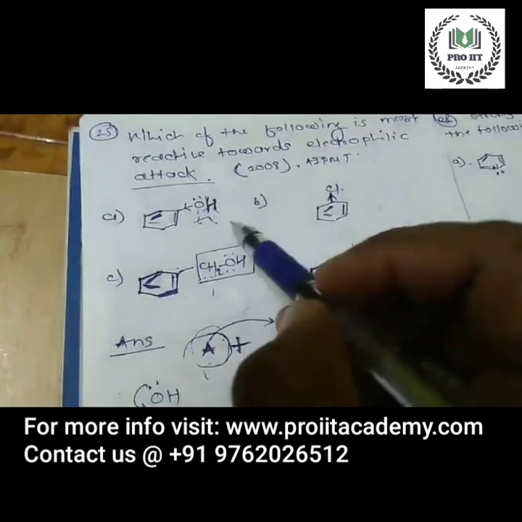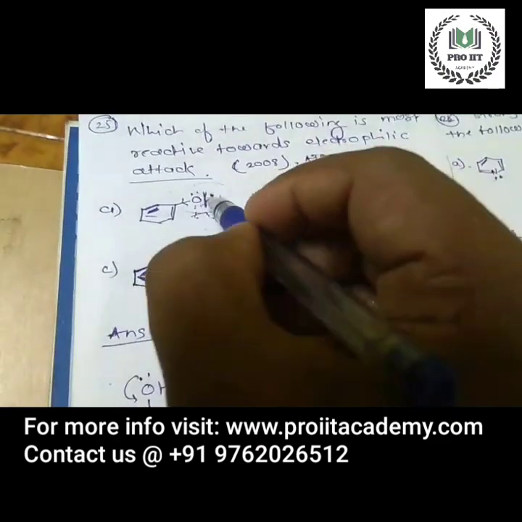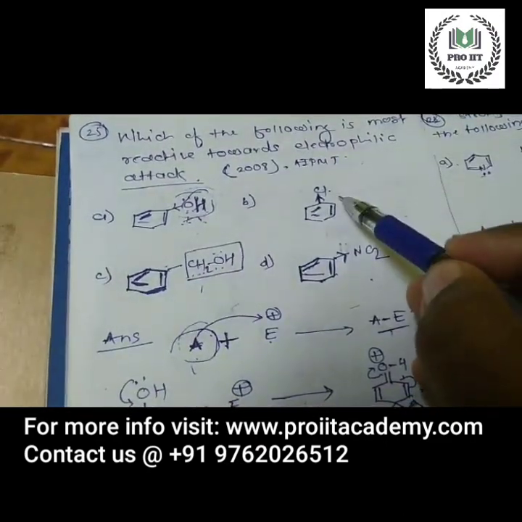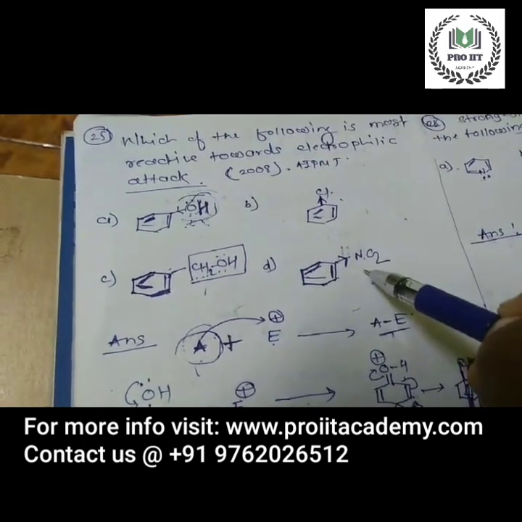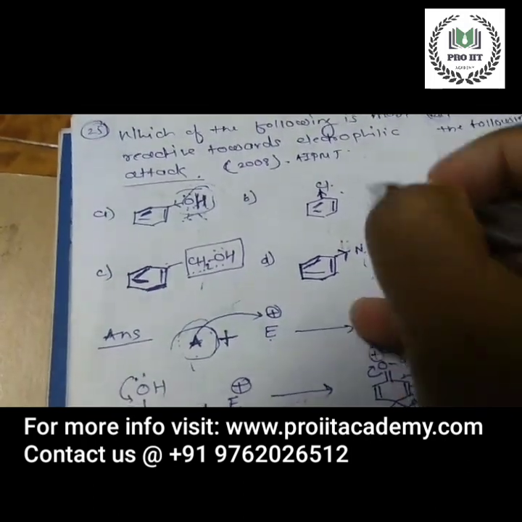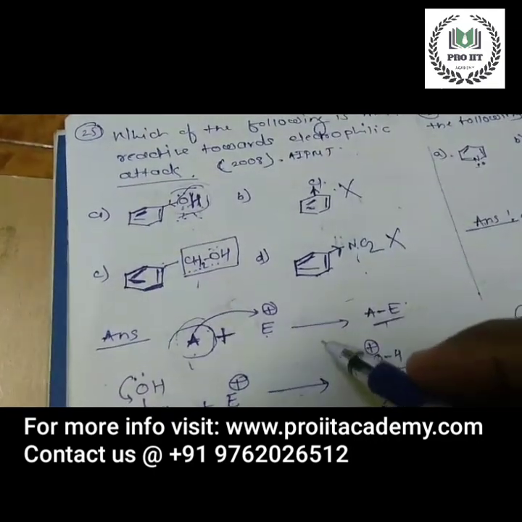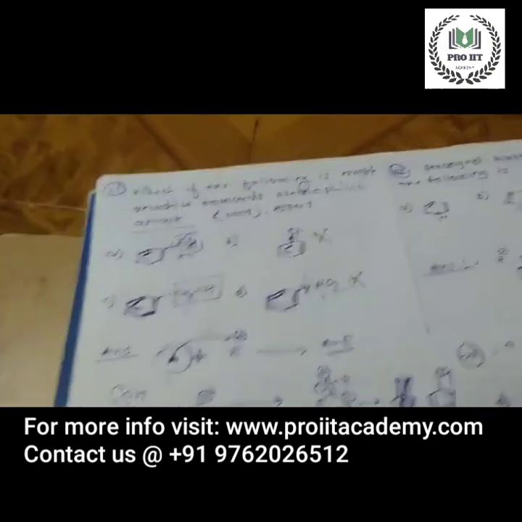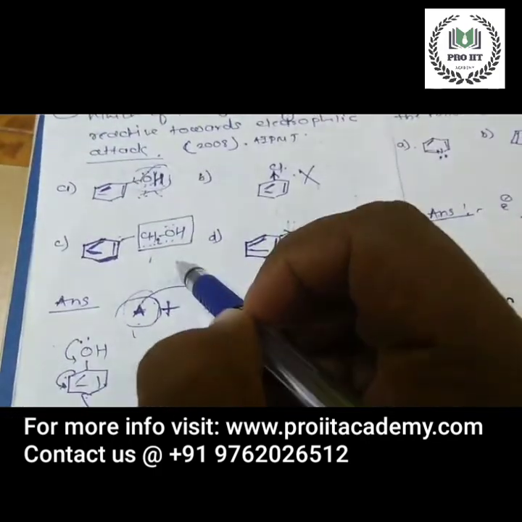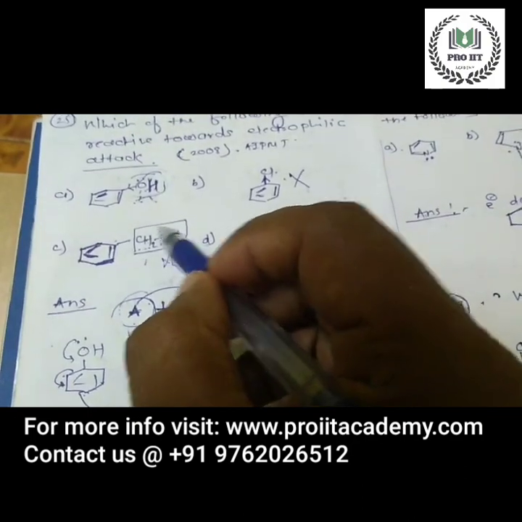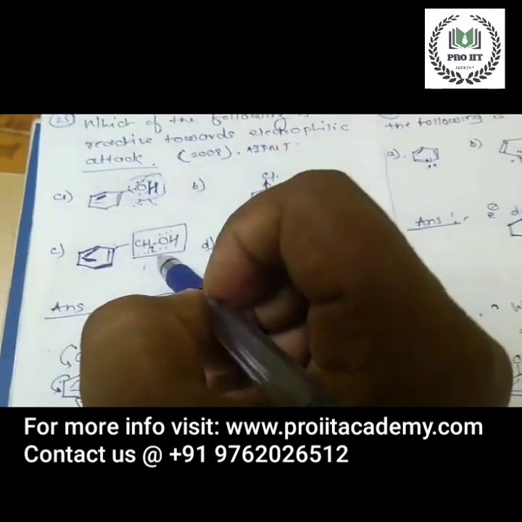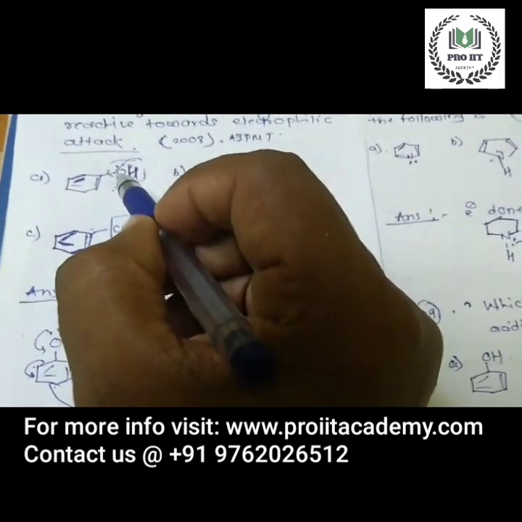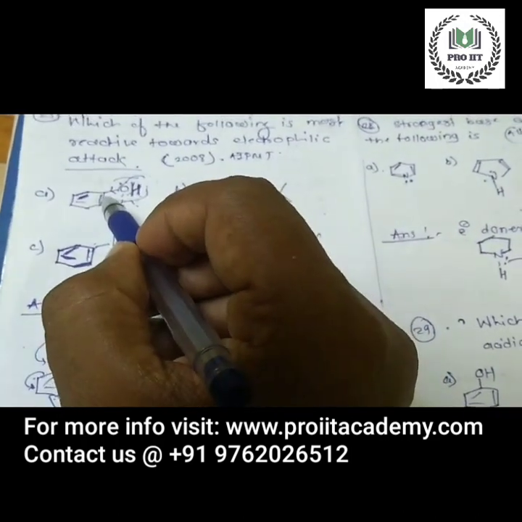Now look at options A, B, C, D. In this, OH is an electron donating group. This group is an electron withdrawing group. This nitro group is also an electron withdrawing group. So obviously these two options are out, because they are electron acceptors, not electron donors. OH is an electron donor. Here also there is no question of electron donation from the oxygen atom, because a CH2 group is in between the benzene and the oxygen. Here the oxygen atom is attached directly to the carbon atom.